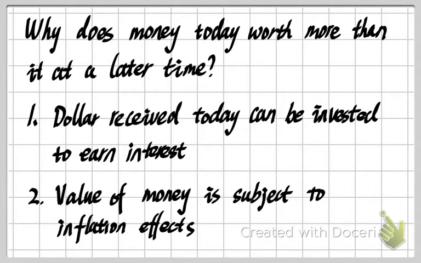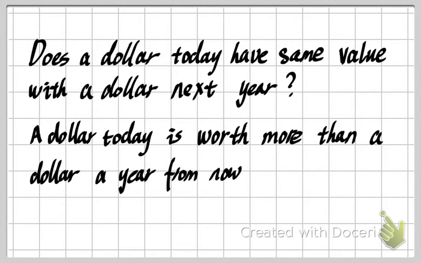So that's why a dollar today gives us higher wealth than a dollar we receive in the future. This is a way to use language to explain that money at different time points has different value, although the number is exactly the same, exactly $1.